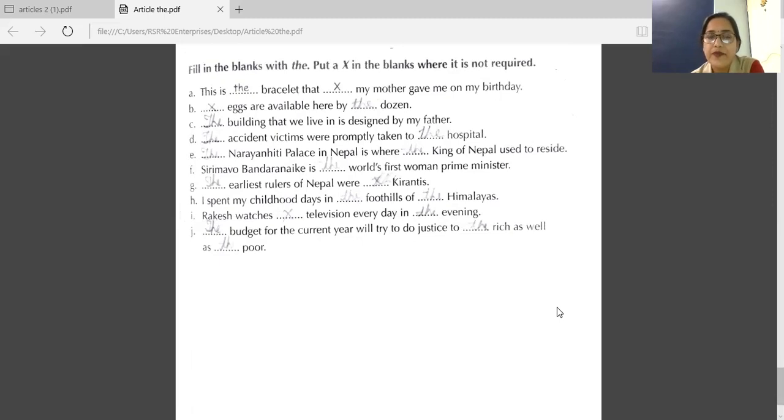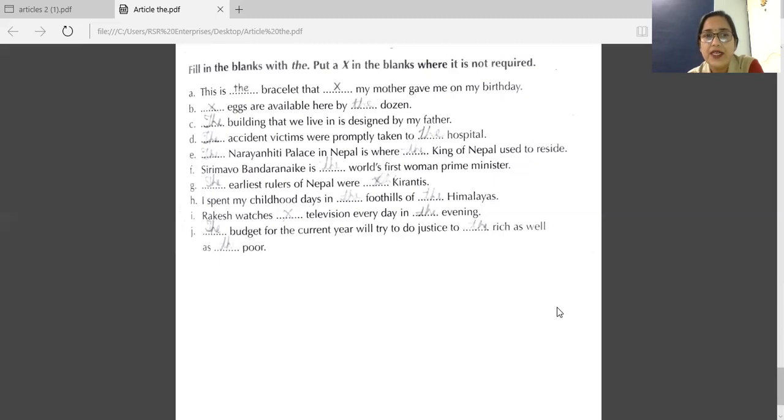Next sentence, earliest rulers of Nepal were dash Kirantis. So earliest, superlative, the earliest, and Kirantis, name of the family there. So the Kirantis. I spent my childhood days in the foothills of the Himalayas, a range of mountains, so the Himalayas. Rakesh watches television every day in the evening. When you are writing morning, evening like this, you have to write the television, no article there.